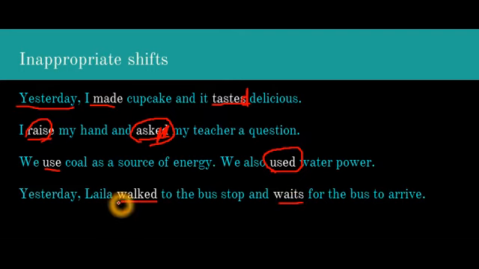In this sentence, walked is in past tense and waits is in present tense. Tense should remain consistent. Avoid shifts in the verb tense.